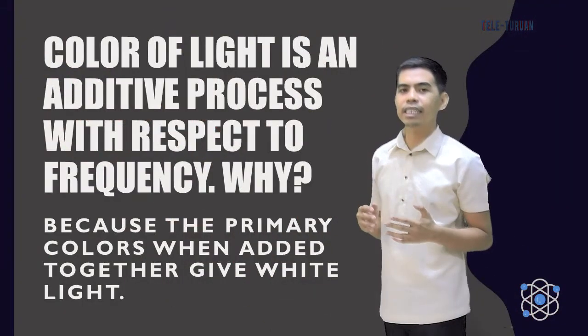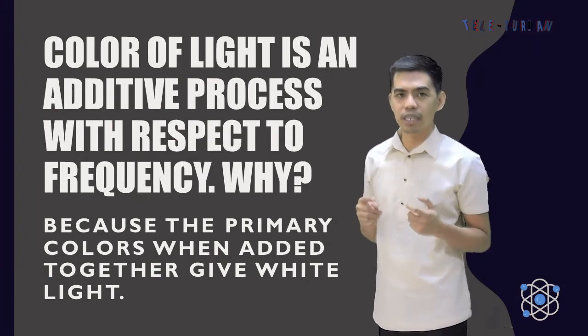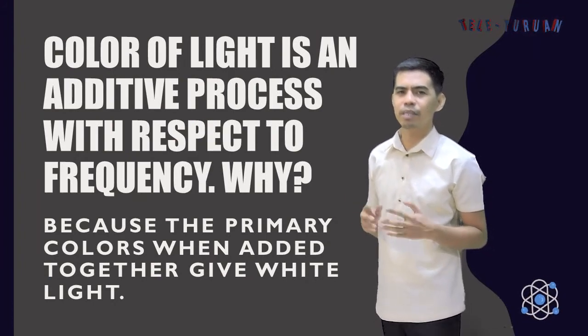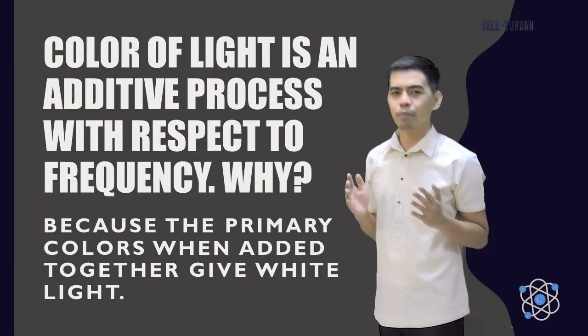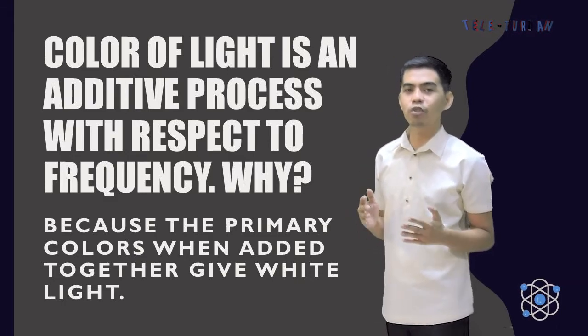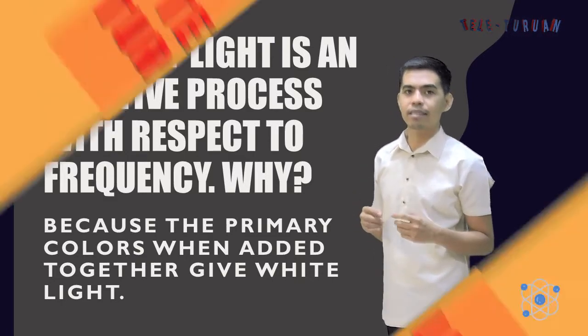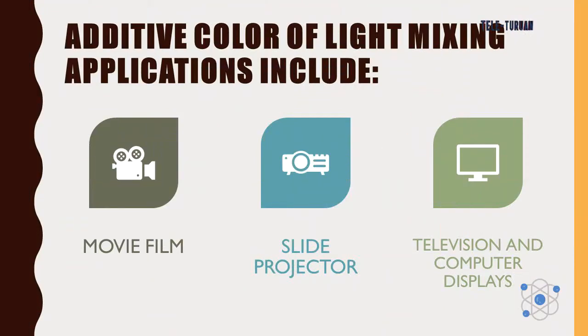Color of light is an additive process with respect to frequency. But then why? Because the primary colors, when added together, give white light. Additive color of light mixing applications include movie film, slide projector, and television and computer displays.